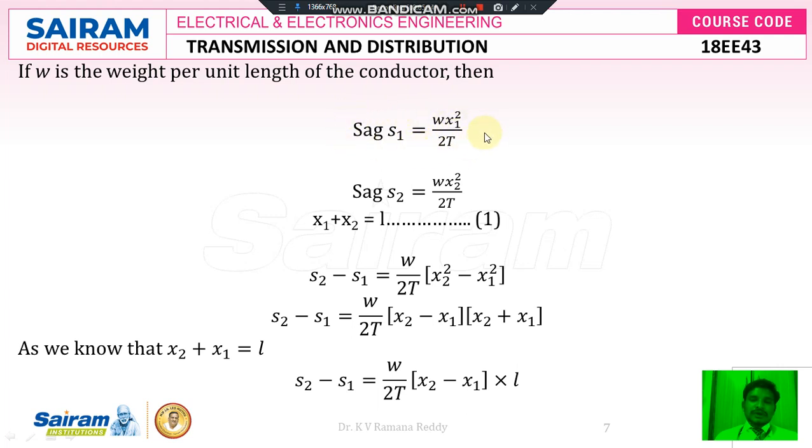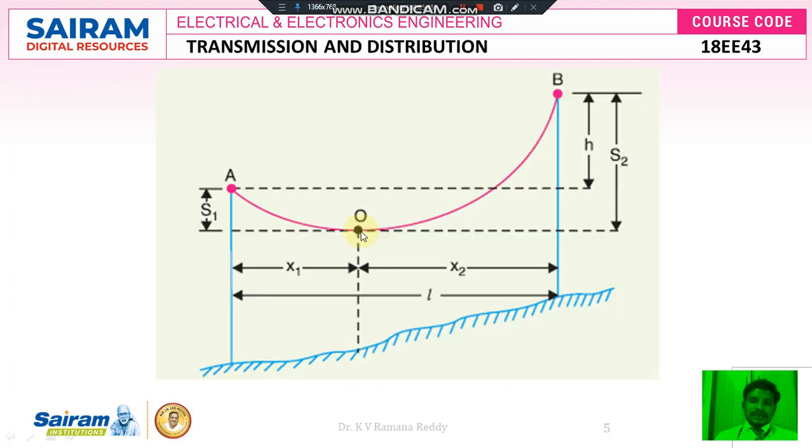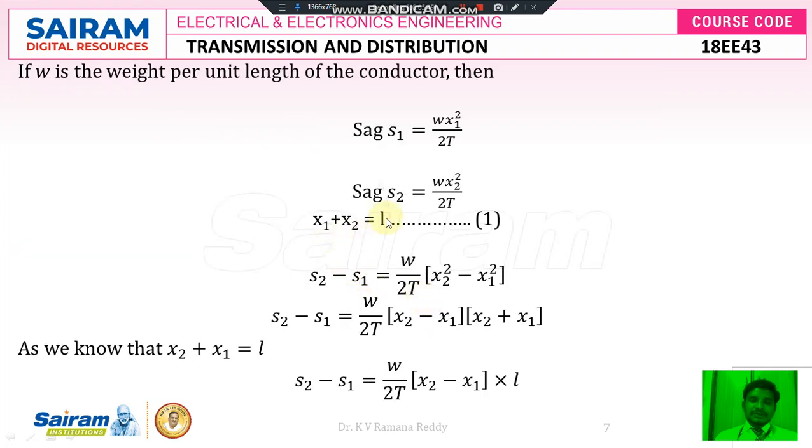So sag S1 with respect to conductor A, sag S2 with respect to conductor B, S2 is equal to W x2 square divided by 2T. Here x1 plus x2 is equal to L. As we know from this figure, we can write mathematically x1 plus x2 is equal to L, and we can take it as equation number 1.